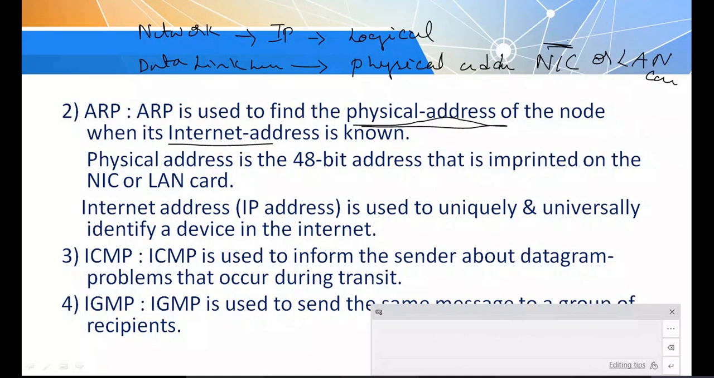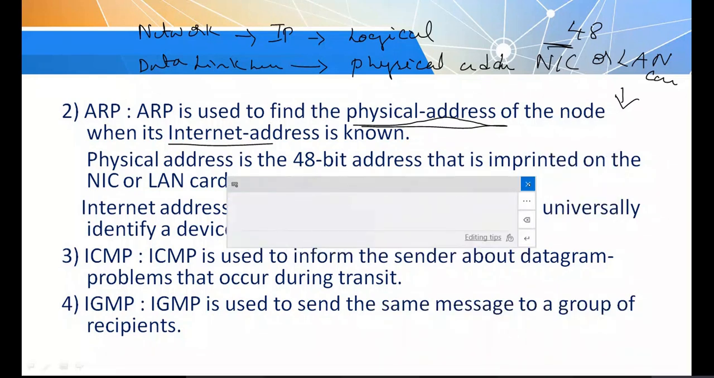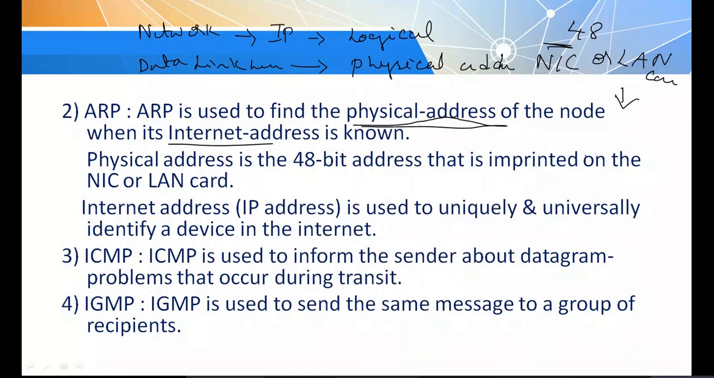So whenever data is exchanged between the network layer and the data link layer, the address should be converted. In the network layer the address is a logical address, so that has to be converted to a physical address. This conversion mechanism is taken care of by the ARP protocol, the Address Resolution Protocol.